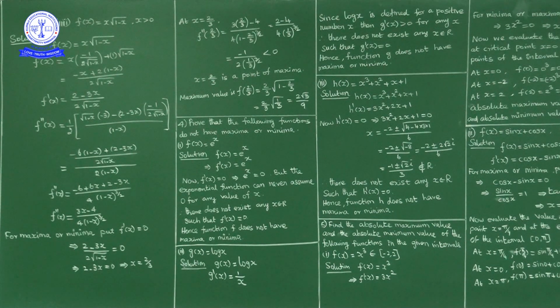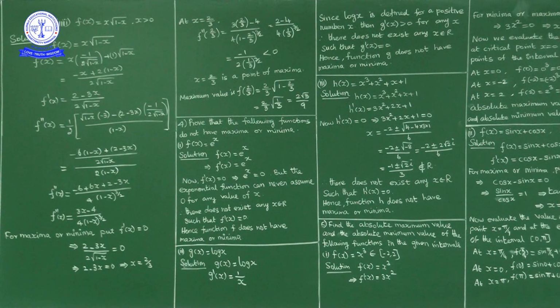For these problems in the third question, the procedure is: for a given function f of x, find f dash of x and f double dash of x. For minimum or maximum, put f dash of x equal to 0. Find the zeros of f dash of x and verify the sign of f double dash of x at these critical points. That is the procedure.